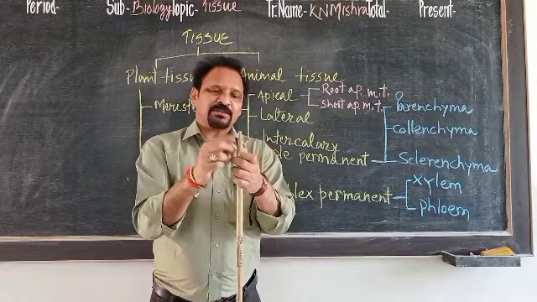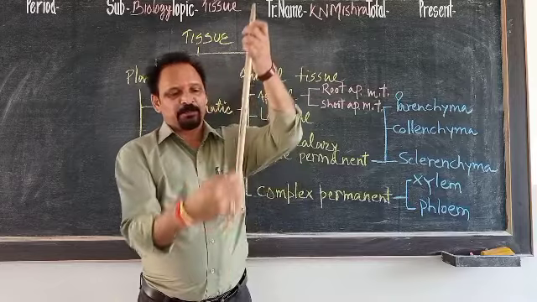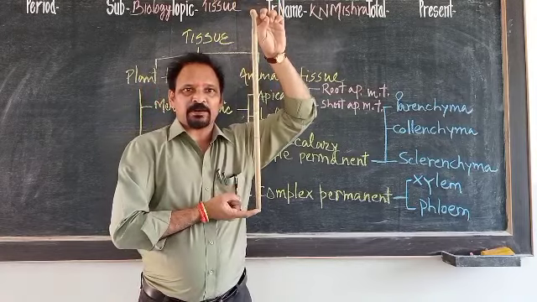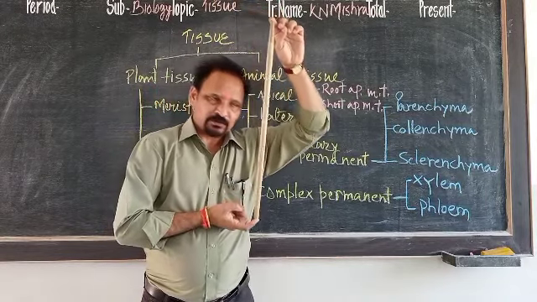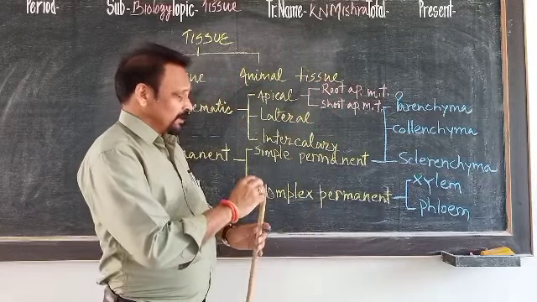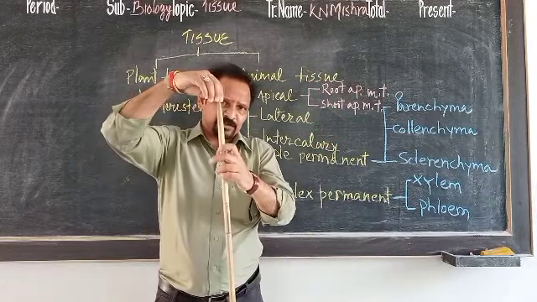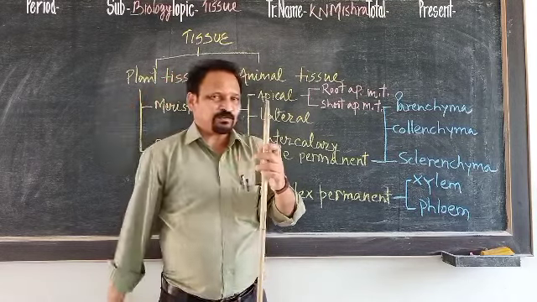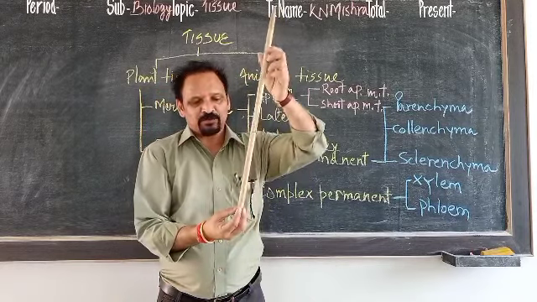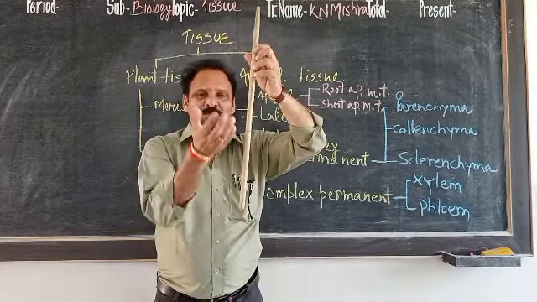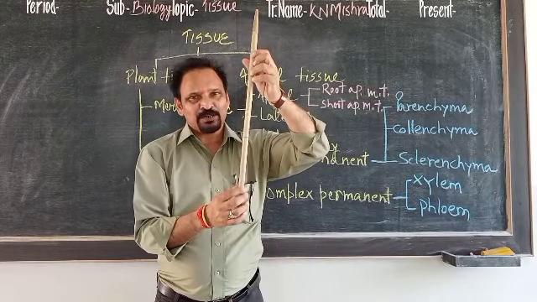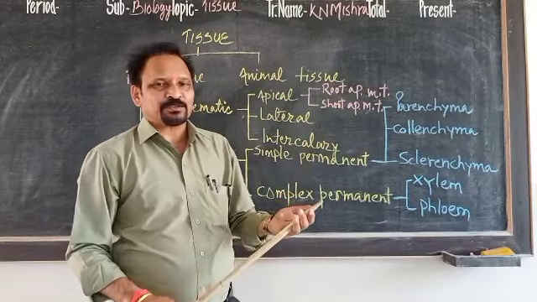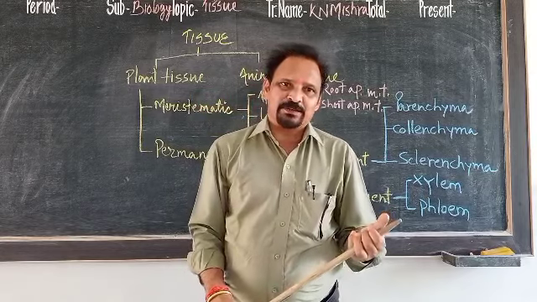Apical meristematic tissue is present at the apex of stem or apex of root. On both sides of plant, this apical meristematic tissue is present. So, the tissue which is present at the apical portion of shoot is known as shoot apical meristematic tissue, and the tissue present at the tip of the root just before the root cap is known as root apical meristematic tissue. Understood? So apical meristematic tissue is of two types, root apical and shoot apical meristematic tissue.